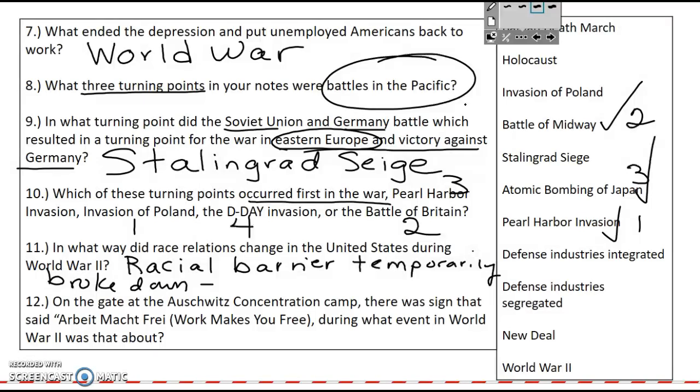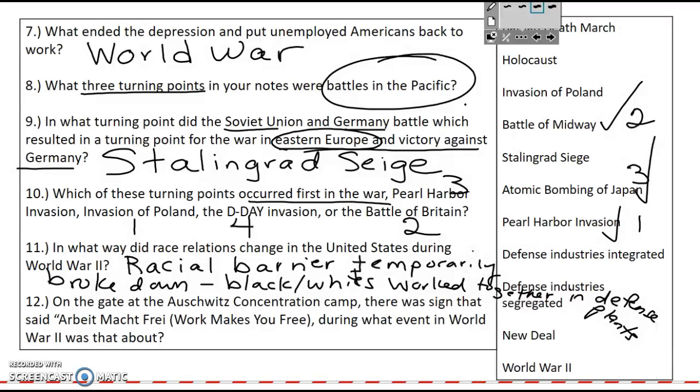So basically, blacks and whites, put a T there, work together in defense plants. So blacks and whites worked together to help win the war.